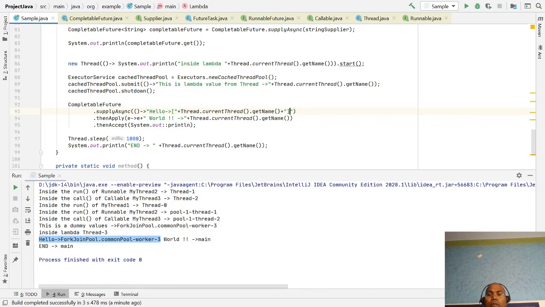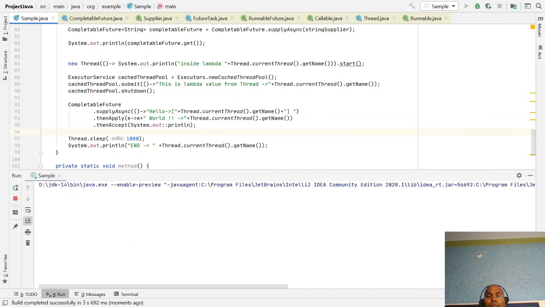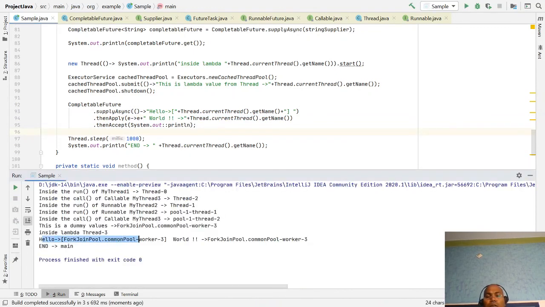This is the complete value returned by thread 1, and then thread 2 takes this input value and appends "Hello World", and shows which thread is doing it. This is the first value, then append this value. Now you notice that this is done by your worker thread 3. So here is the algorithm implemented, a work-stealing algorithm.